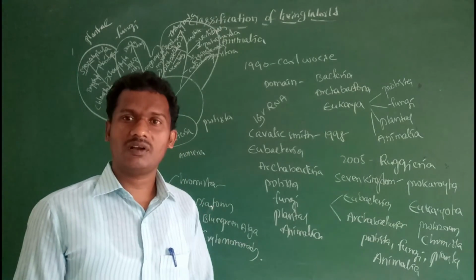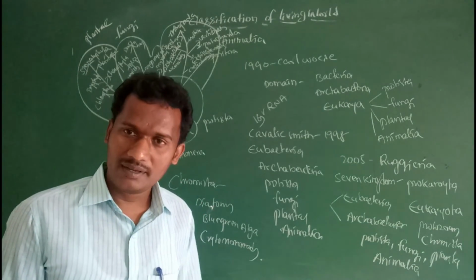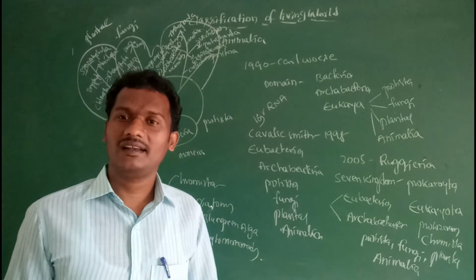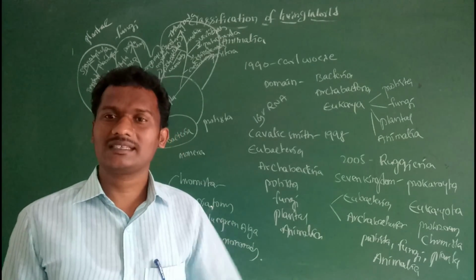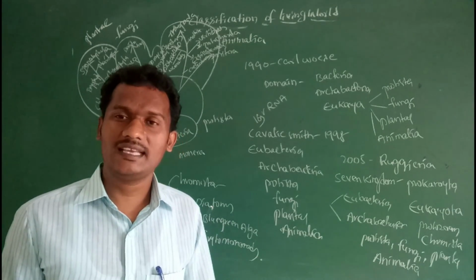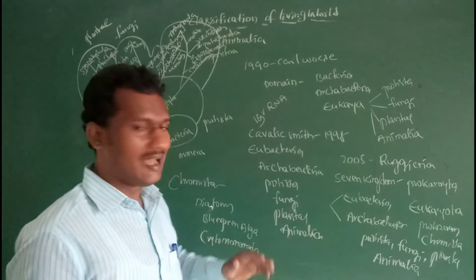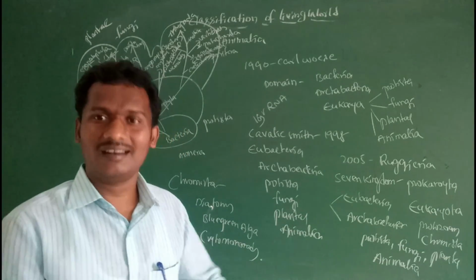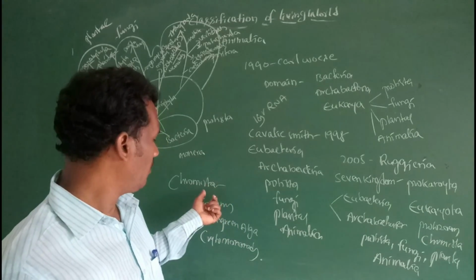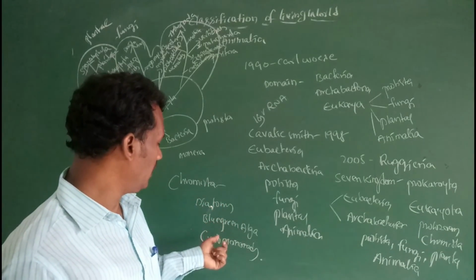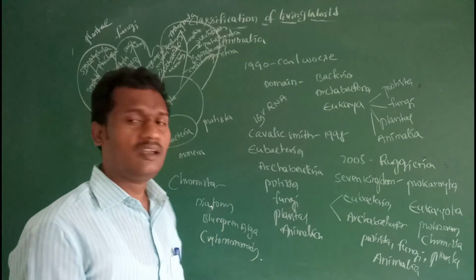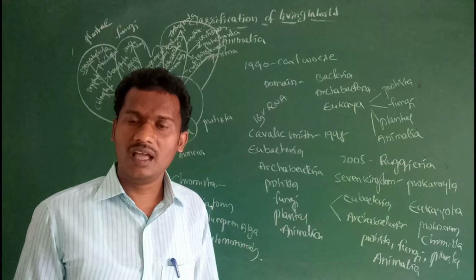So chromista includes all algal members, which contain chloroplasts with chlorophyll a, c, and other types. Algal-related organisms in chromista are diatoms, blue green algae, cryptomonads, etc.